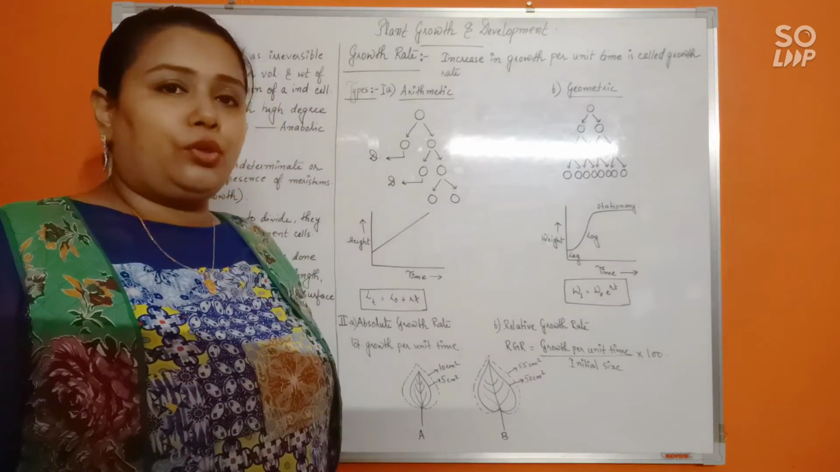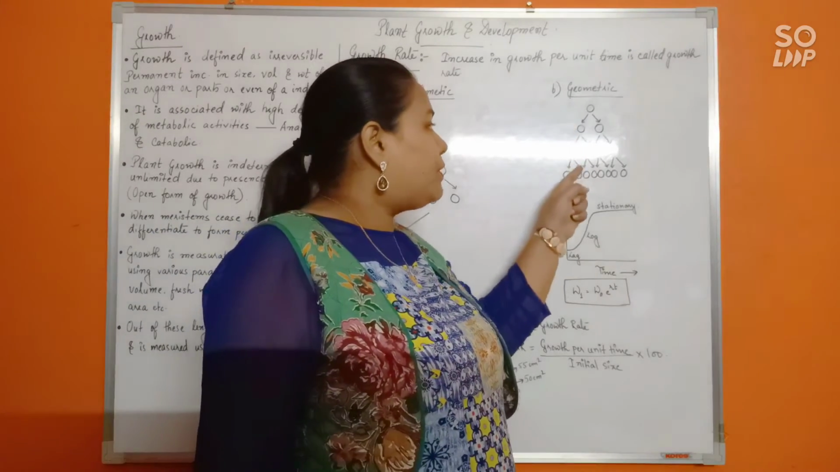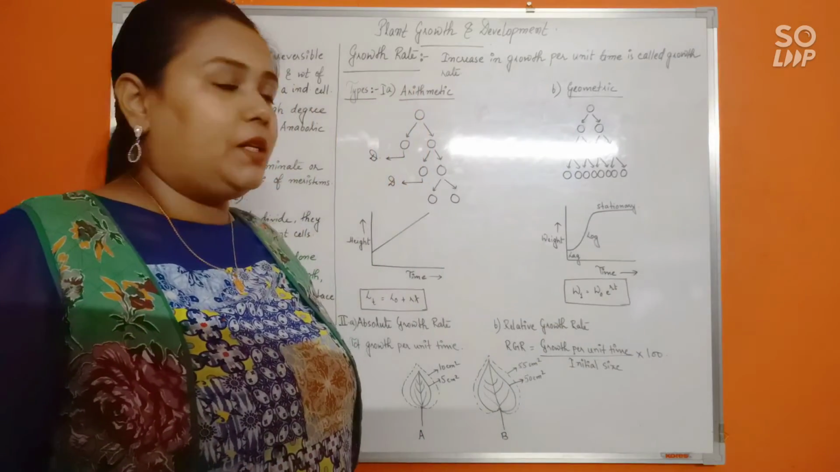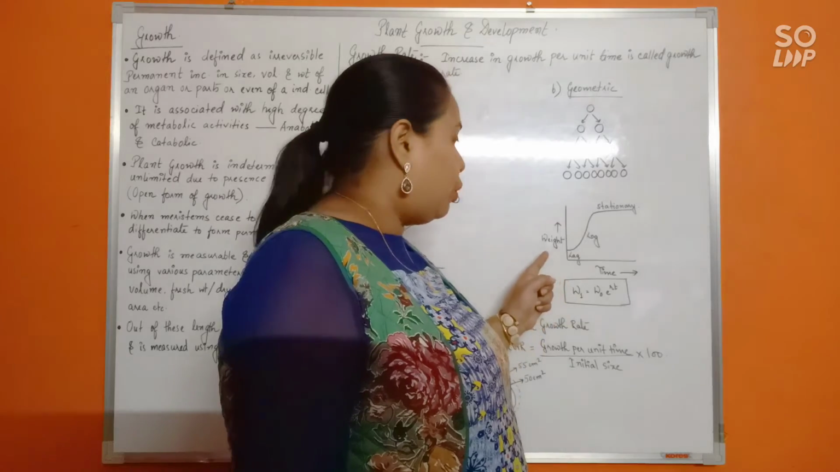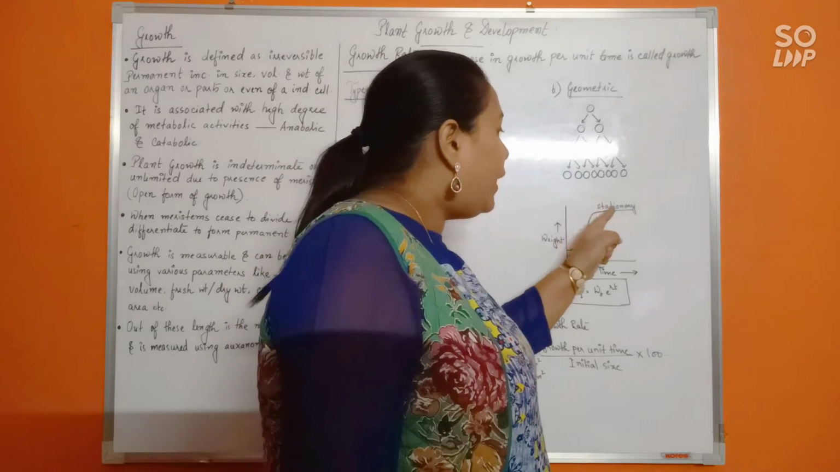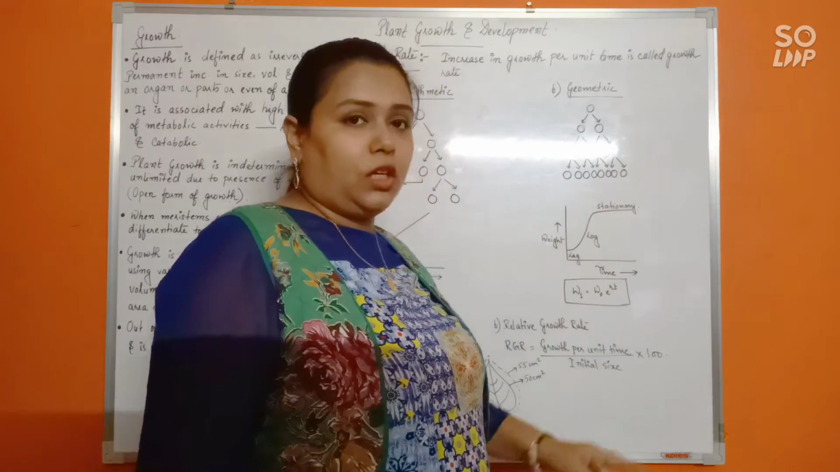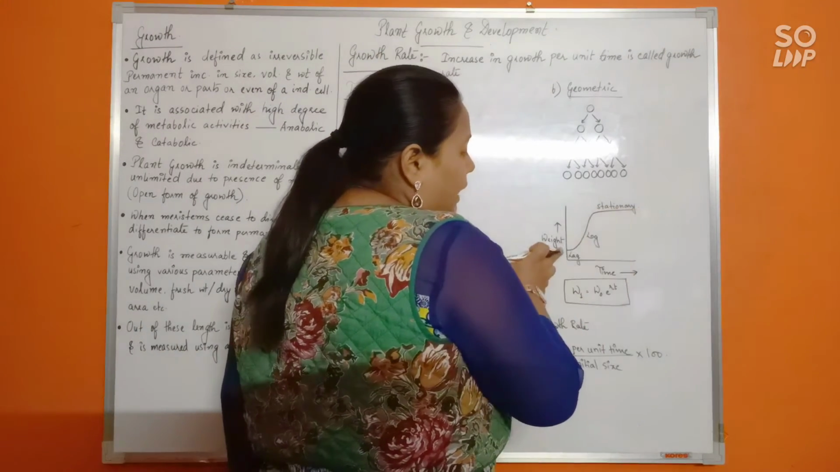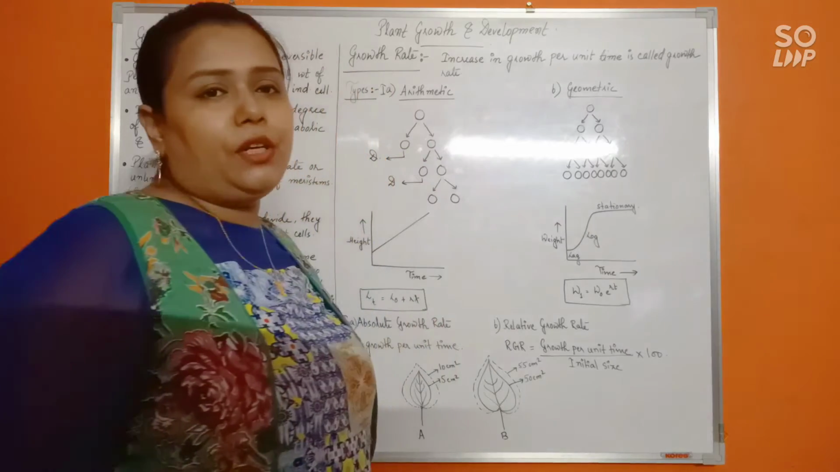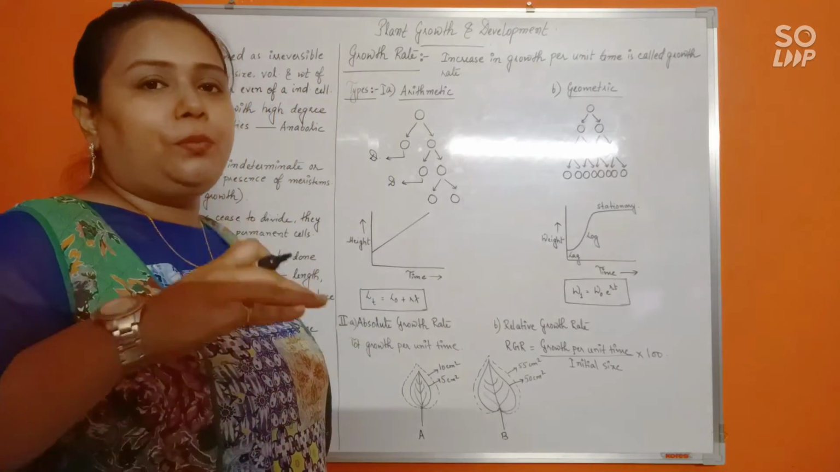In geometric growth rate, because the number of cells are simply doubling up with every passing generation, the graph that is obtained for such a growth will be called a sigmoid growth curve, S-shaped growth curve. Sigmoid growth curve consists of 3 distinct phases. Lag phase, when the growth is very, very slow and it's just about to begin.